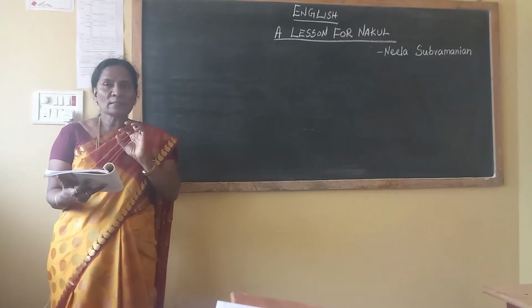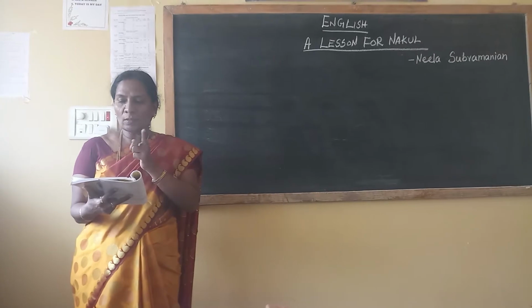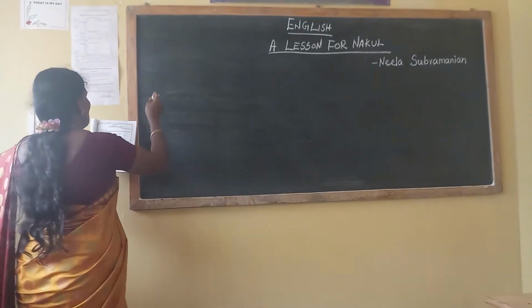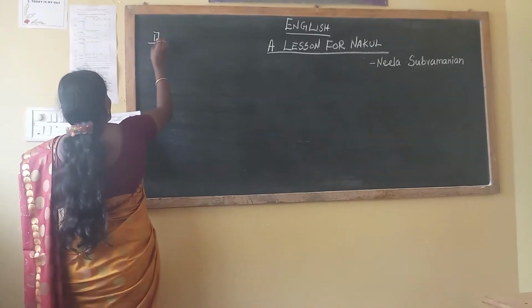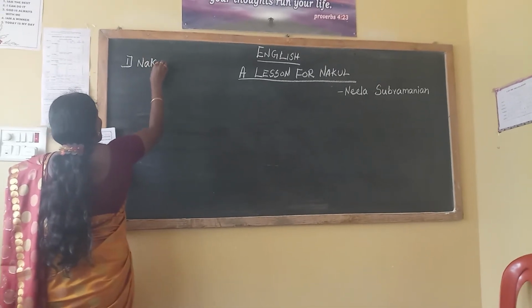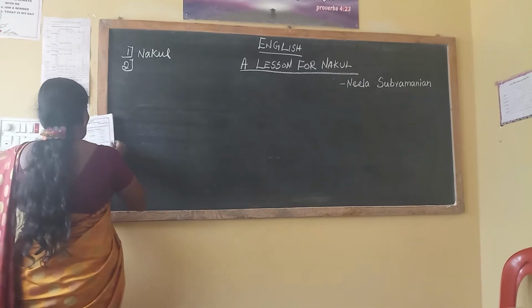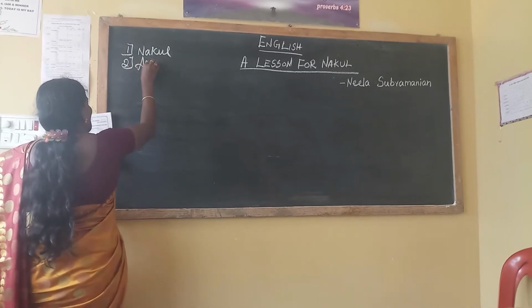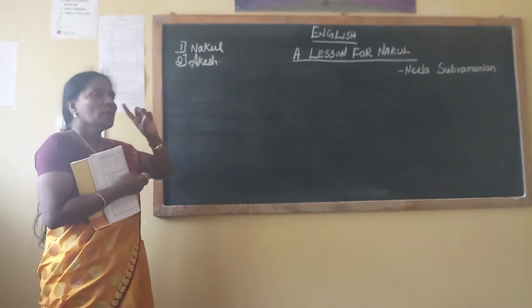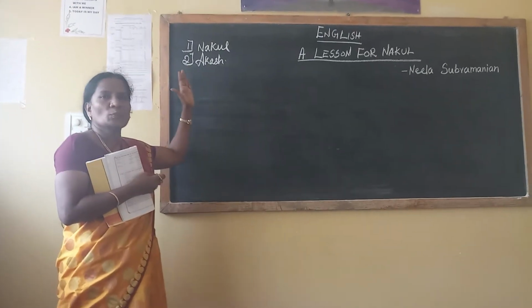So now I'll read the lesson. Just listen. There are two characters in the lesson. One is Nakul, the next one is Akash. How many characters are there? Two characters. One is Nakul, the second one is Akash. See, a noun always starts with a capital. One more thing, when you are writing, the first letter of a sentence should always be capital.